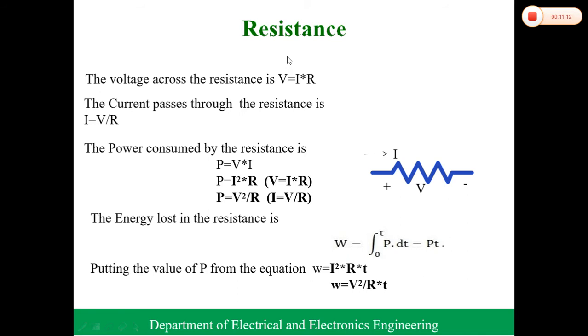For example, a 60 watt bulb or a 100 watt bulb is a resistive device. The total electrical energy is not converted to light energy; it is converted to light energy plus heat energy. If you touch the bulb when switched on, it becomes hot. For the bulb the input is electric energy, and the output we require is light energy, but we get light energy plus heat energy.